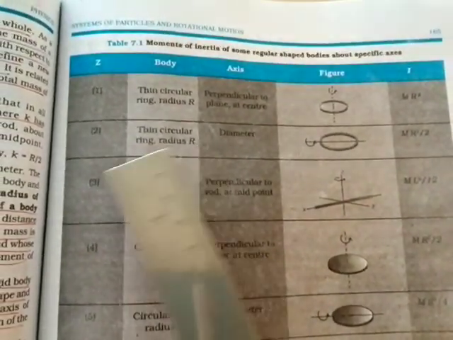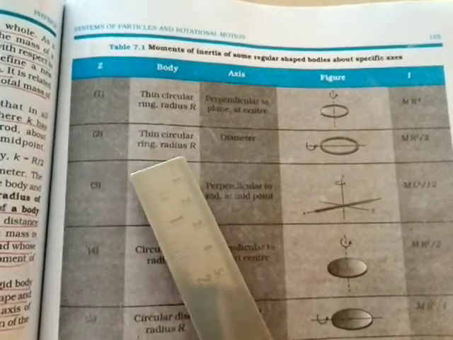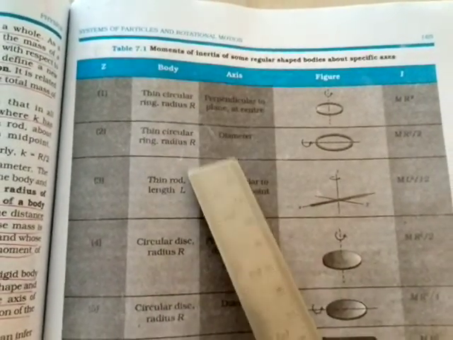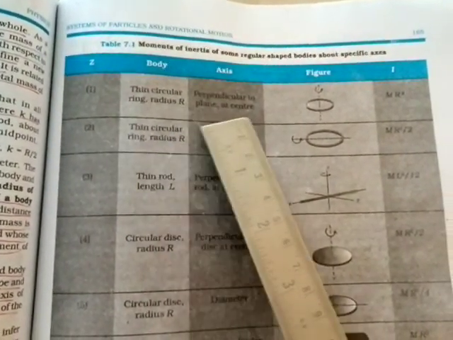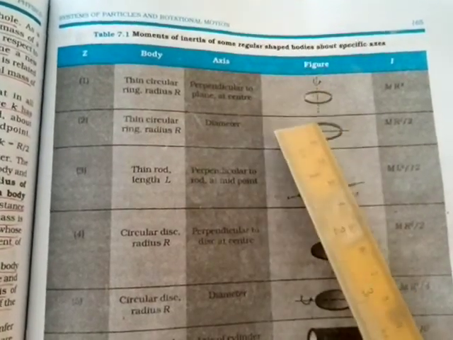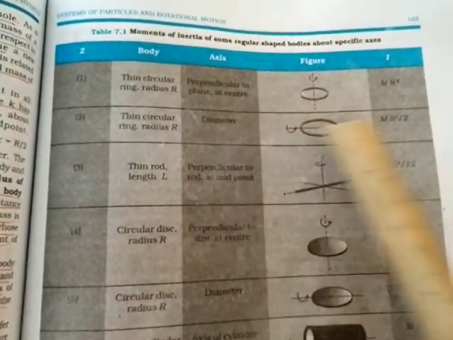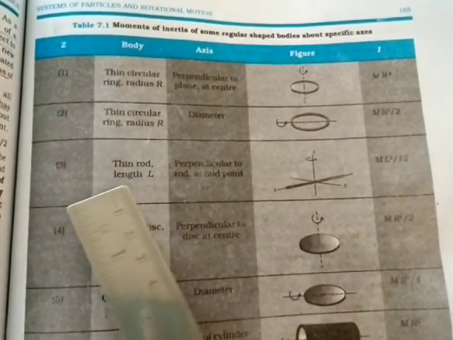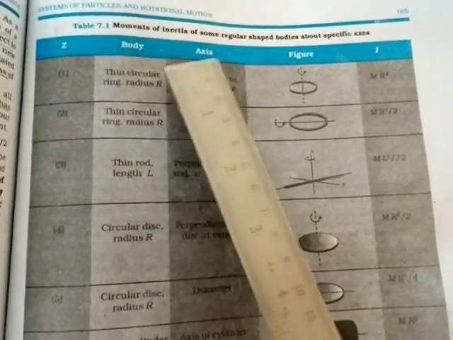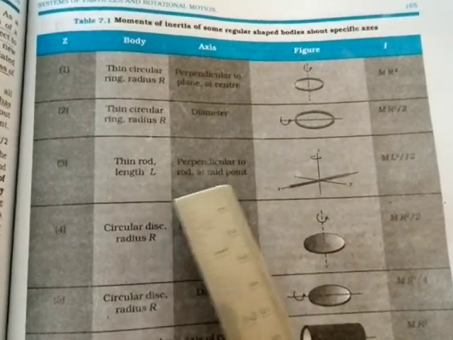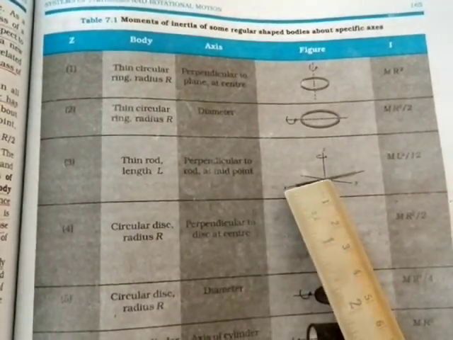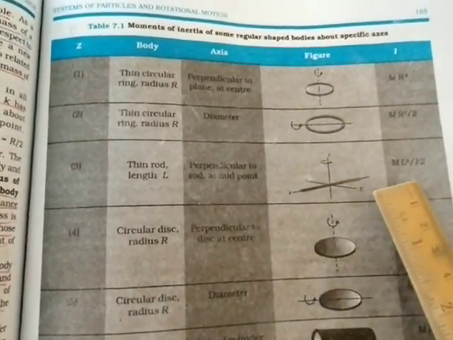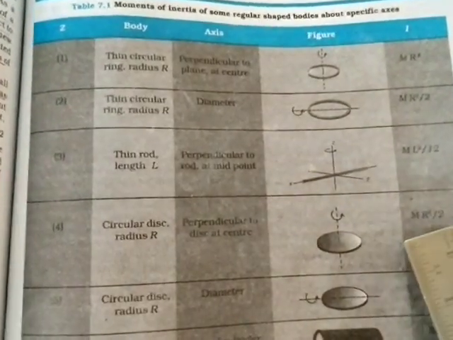Then thin circular ring of radius R and axis is diameter, where the other is perpendicular to the plane at center, and here it is diameter, so the inertia is MR square by 2. Then you take a thin rod of length L and the axis perpendicular to the rod at midpoint, then the inertia is ML square by 12. This we used in the example.